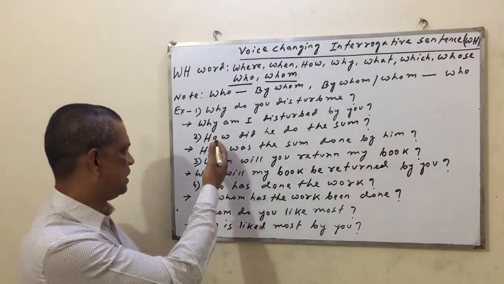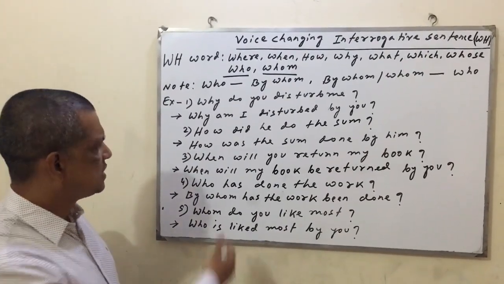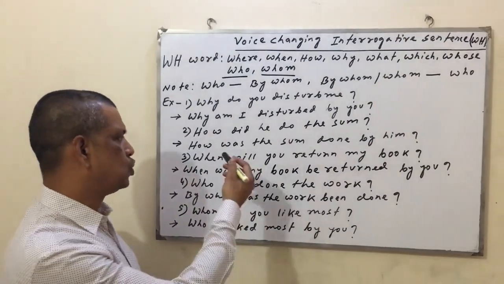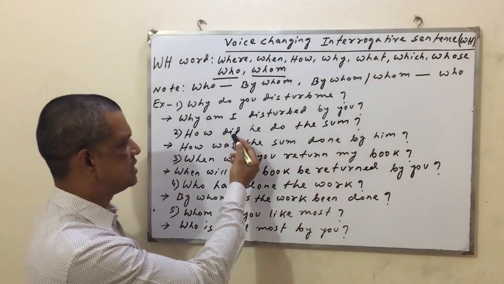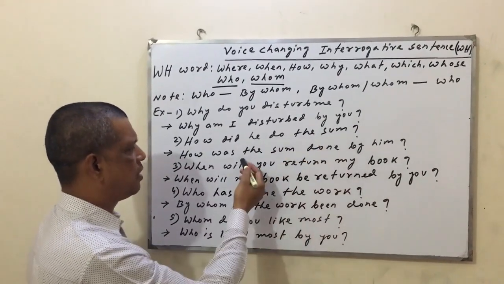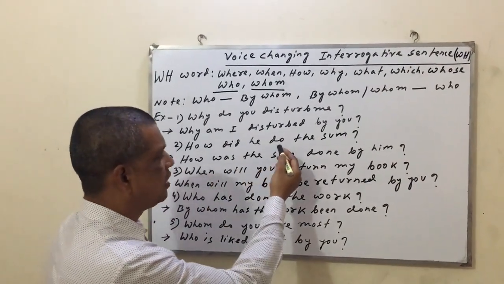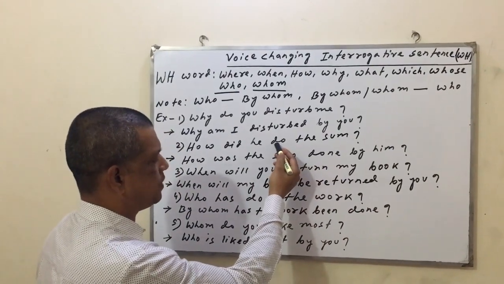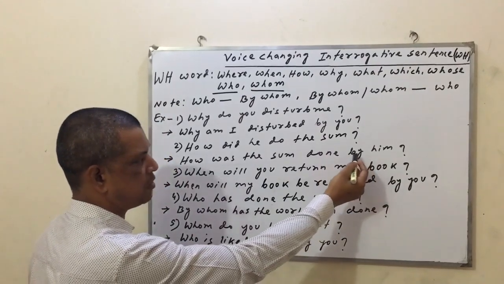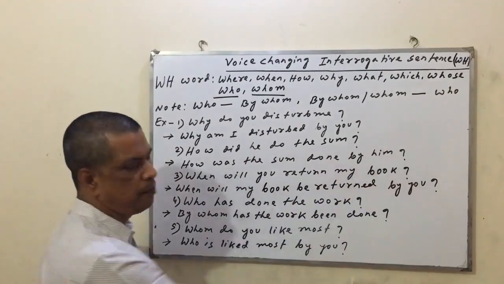Okay, there are other examples here. Question number 2, how did he do the sum? The same way, you have to use the WH word at first, then you have to use the auxiliary verb. What is the auxiliary verb here? As this is past indefinite tense, you have to use was or were. As the sum is third person singular number, you have to use was. That I have written here, was the sum. The third step, you have to use the past participle form of the principal verb that I have written. And fourth step, you have to use the preposition by. And last of all, you have to change the subject form into object form, he into him.